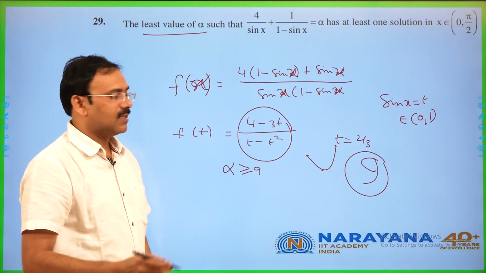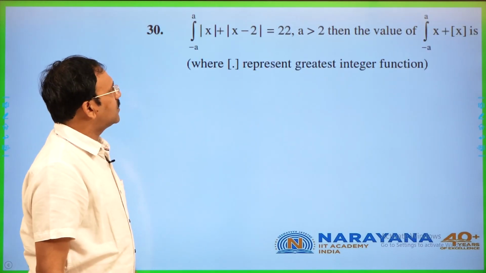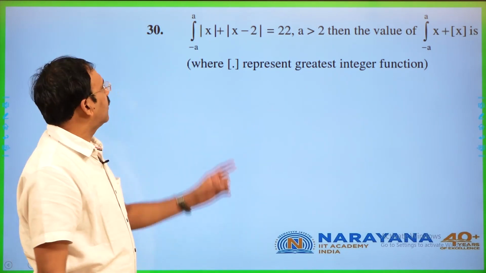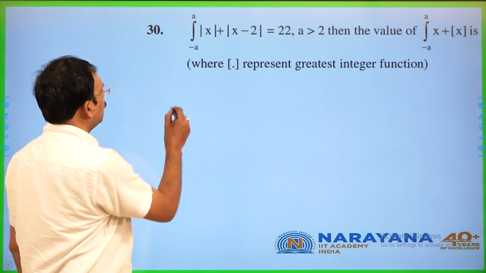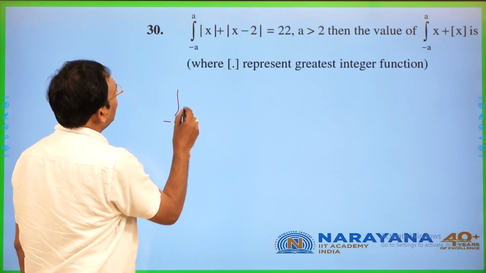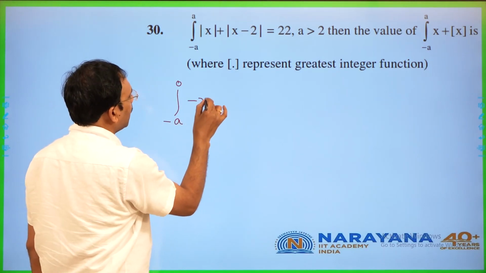That's all. The next, you see this definite integral from minus a to a of mod x. You see, given a greater than 2, so you can split like minus a to 0. When you take the negative case, mod x is minus x.